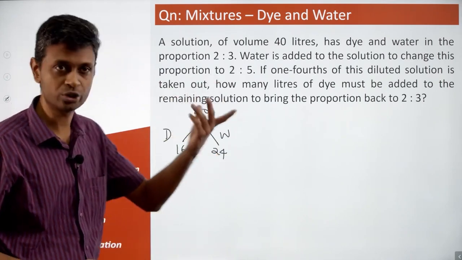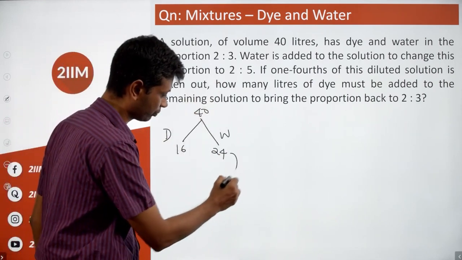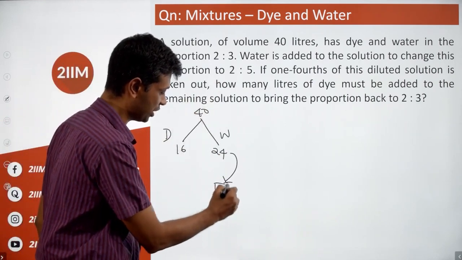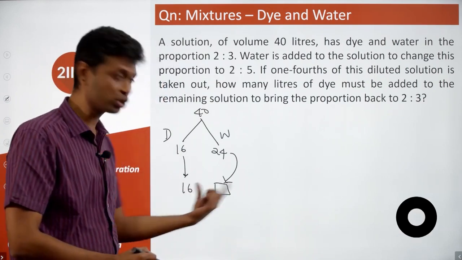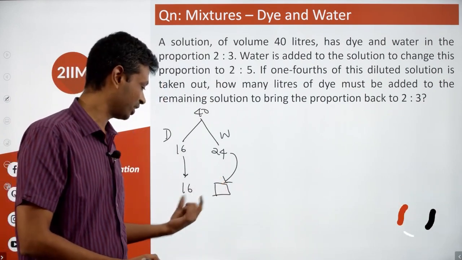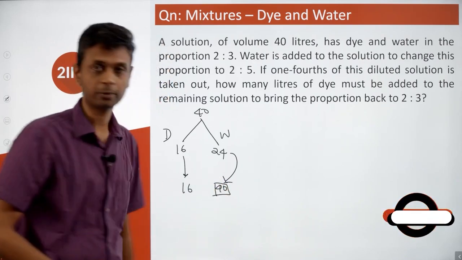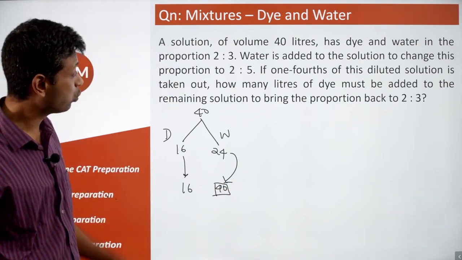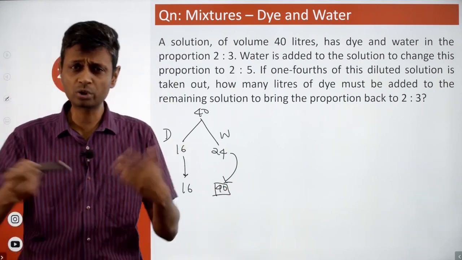Water is added to the solution to change this proportion to 2:5. So we're adding water. So water will change, but the dye remains as 16. This ratio is 2:5. 2 into 8 is 16. 5 into 8 is 40. So this should be 40. Lovely. If 1/4 of this diluted solution is taken out, 1/4 of the overall solution is taken out.